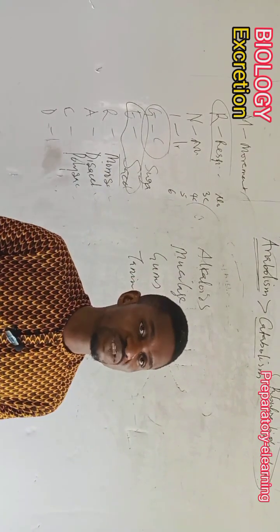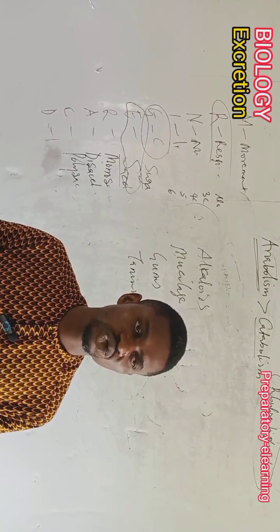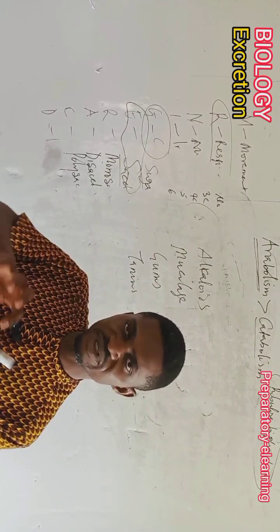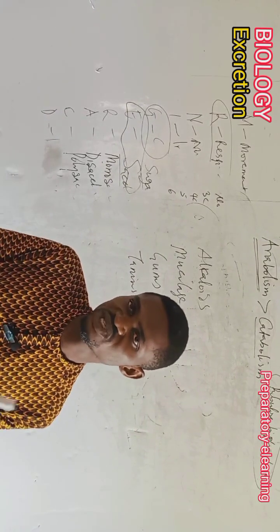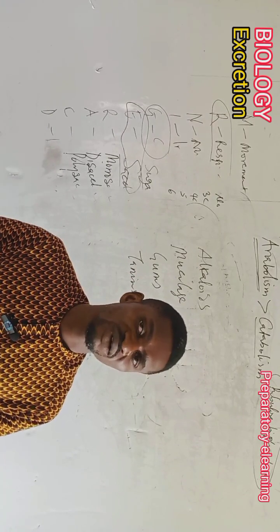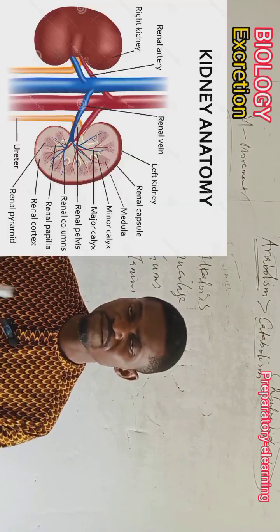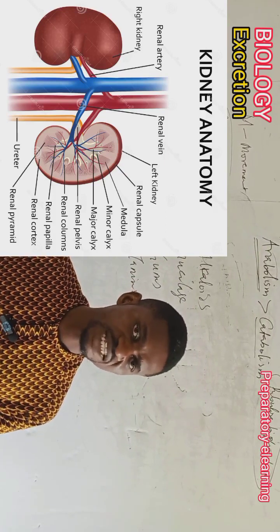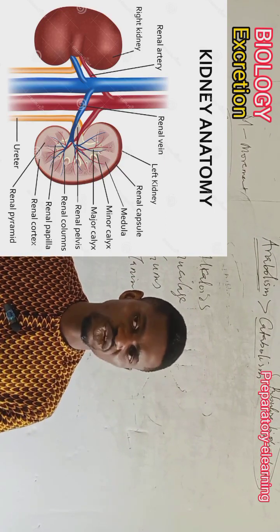Now, when we talk about excretion, we are referring to those things that can be taken out, can be filtered away from the useful ones and then sent out of the system. These things are not stored in the system. We cannot fail to mention the kidney as a very important excretory organ in humans.